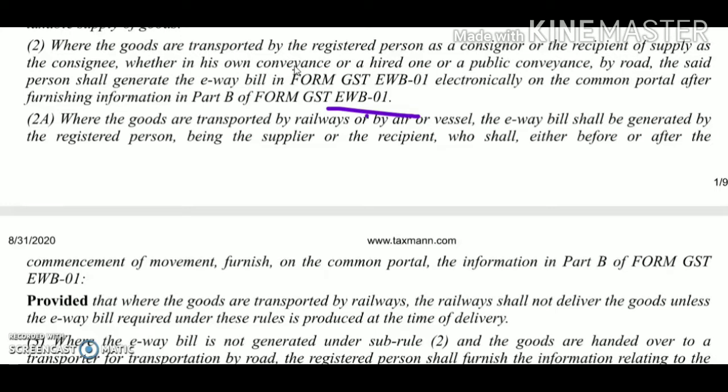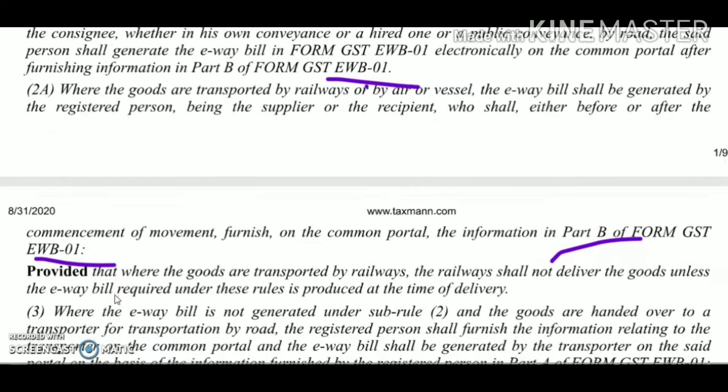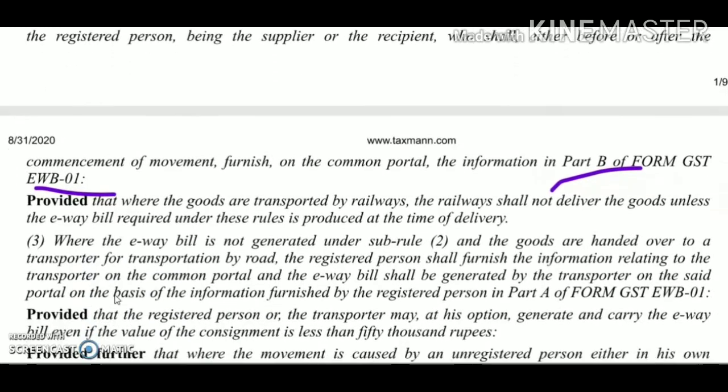Next one is when the goods are transported through a vessel, air or railways, then before or after the commencement of movement, Part B of Form GST EWB-01 is required to be furnished by the registered person, whether it is a supplier or a recipient.